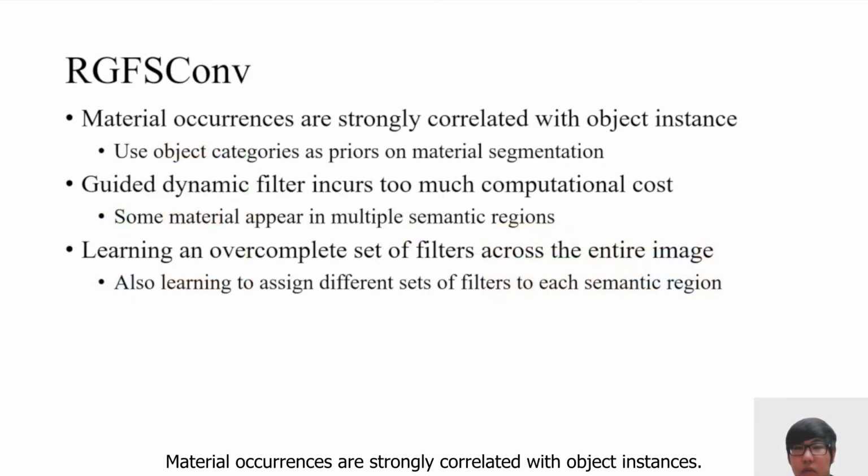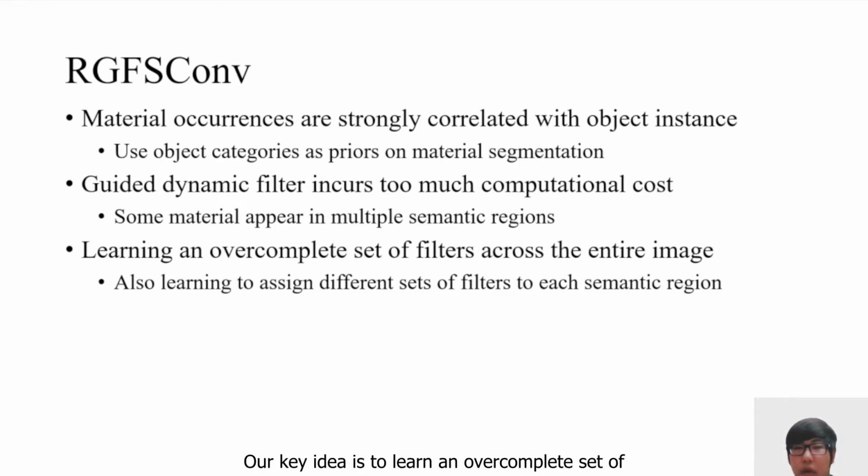Material occurrences are strongly correlated with object instances. We leverage this rich interdependence between objects and materials by using object categories as priors on material segmentation. The idea is to learn different convolutional filters to apply to each semantic region. A naive implementation of this idea, guided dynamic filter, incurs too much computational cost. Also, some materials appear in multiple semantic regions. Simply learning a filter for each semantic region will ruin the underlying connection.